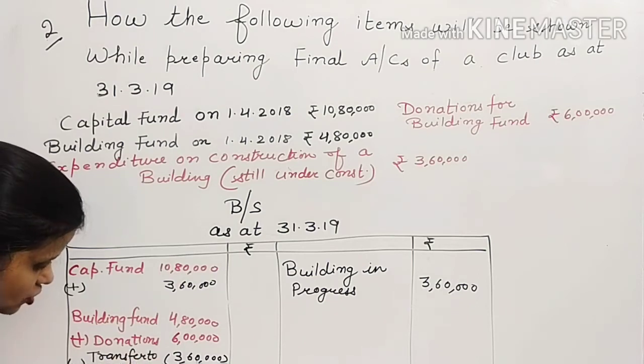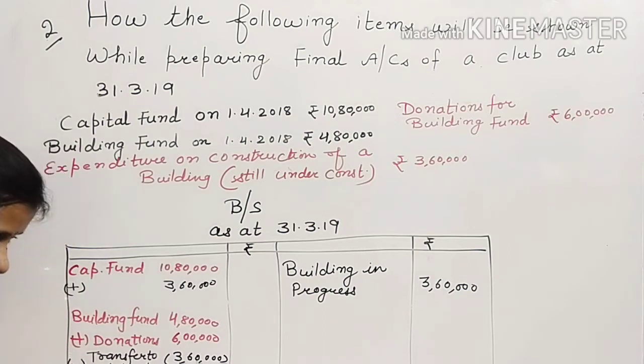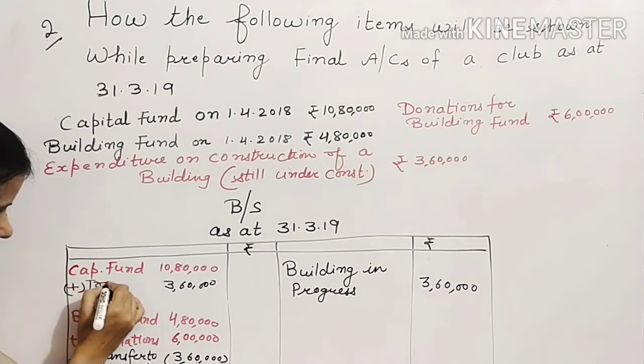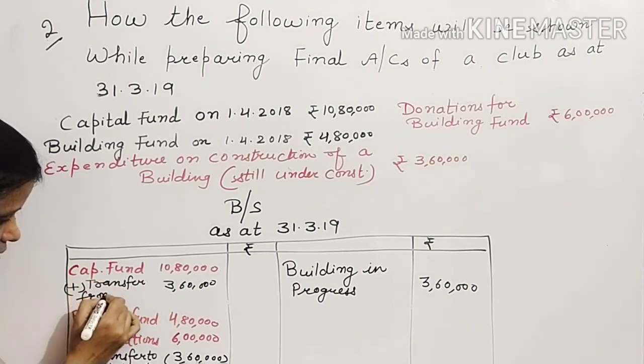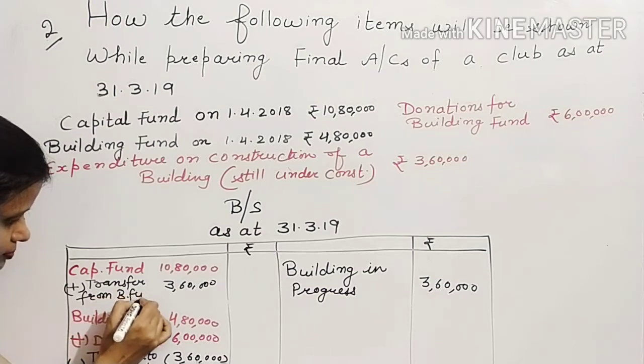Why we are writing transfer to capital fund? Because this amount has been spent and that has converted into capital asset. So this amount will be added in the capital fund. Here you will write down transfer from building fund.